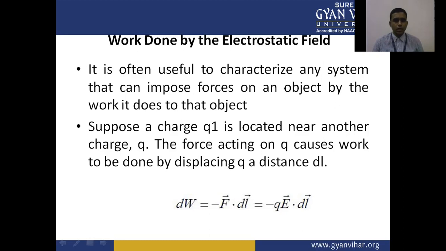Suppose a charge Q1 is located near another charge Q. The force acting on Q causes work to be done by displacing Q a distance dl. So dW is equal to minus F dot dl, which is equal to minus Q E dot dl.